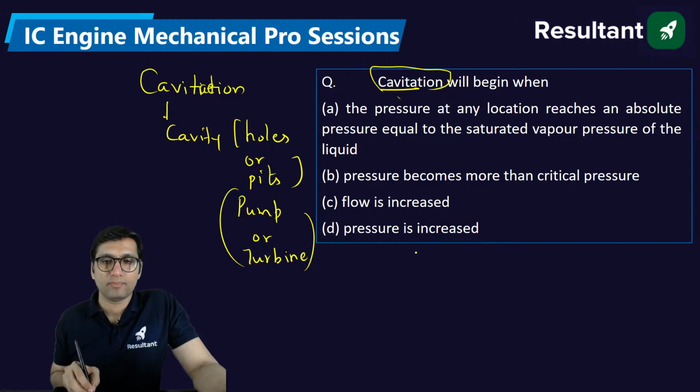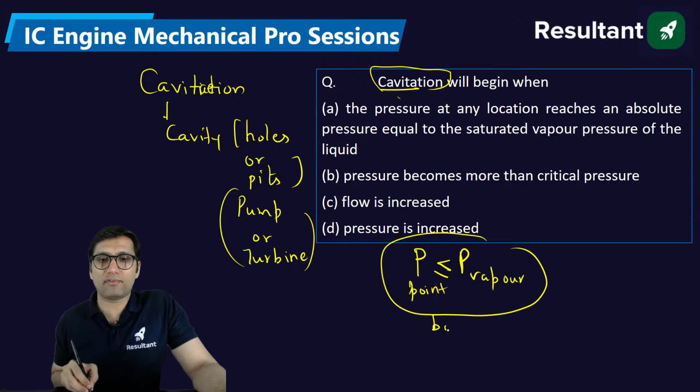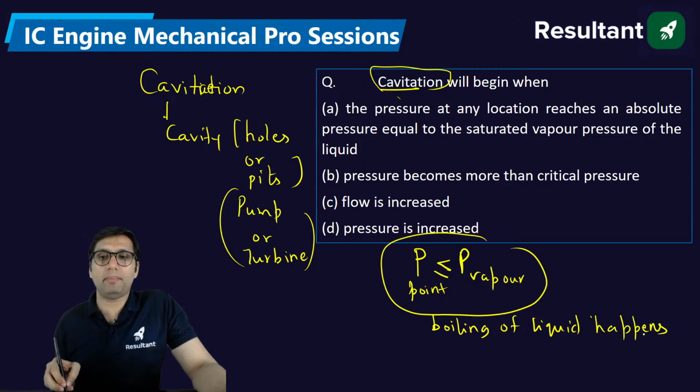What happens when the pressure at any point is less than or equal to vapor pressure? When at any given point, if the pressure falls below vapor pressure or is equal to vapor pressure, then at that point the boiling phenomenon happens. Then boiling of liquid happens. And because of the boiling of the liquid, some vapors will be formed.